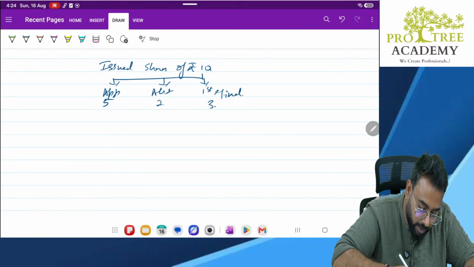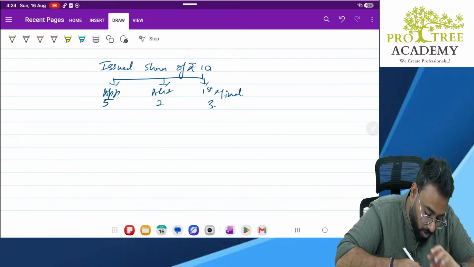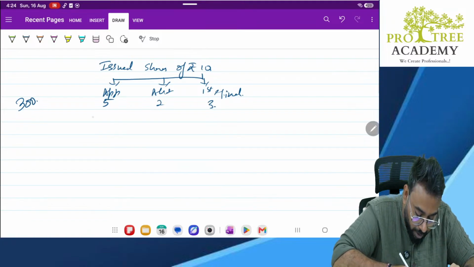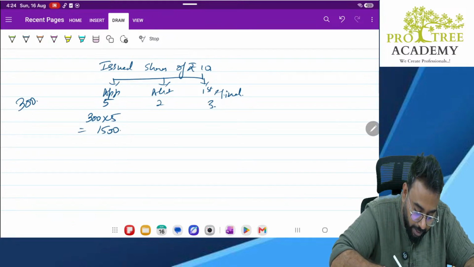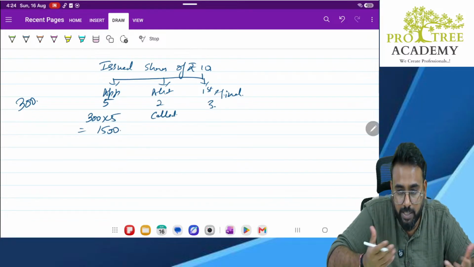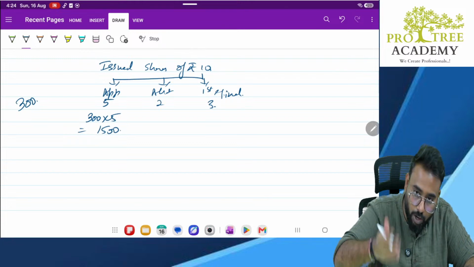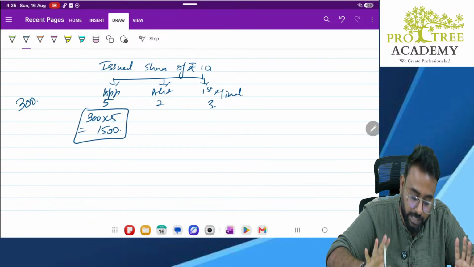But what happened is, one shareholder applied for 300 shares. He got 300 shares and he paid application money of 1,500. Next, we called for allotment. We allotted the shares. That itself is a call, correct? A separate call will not be made for this. He applied for 300 shares and we received 1,500 rupees as application money.